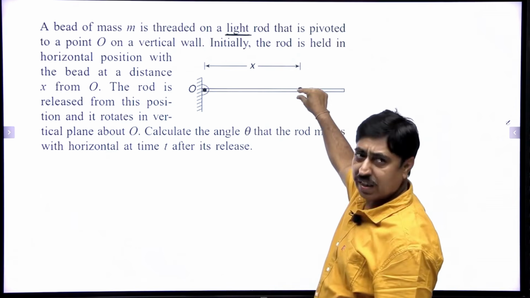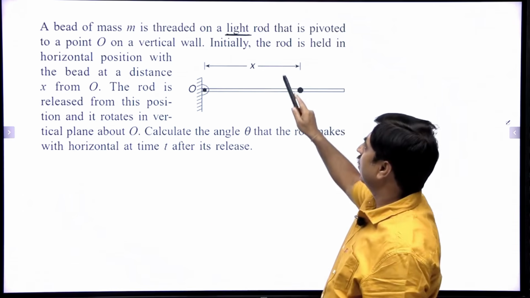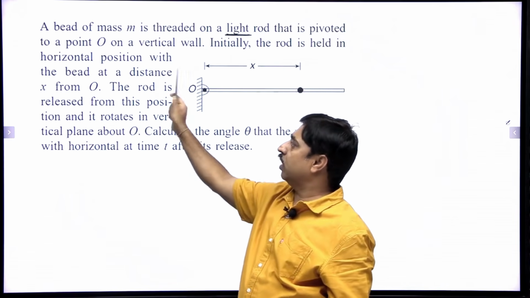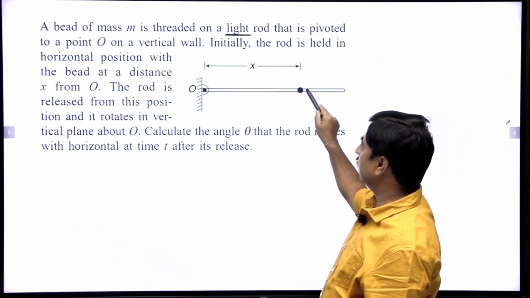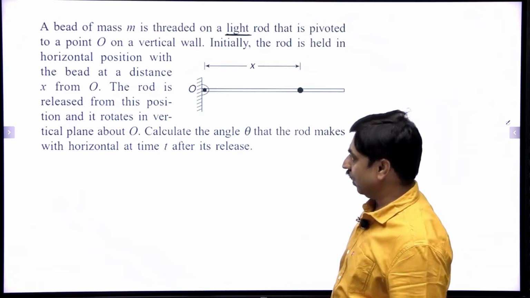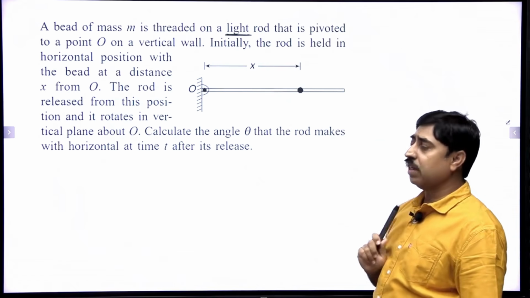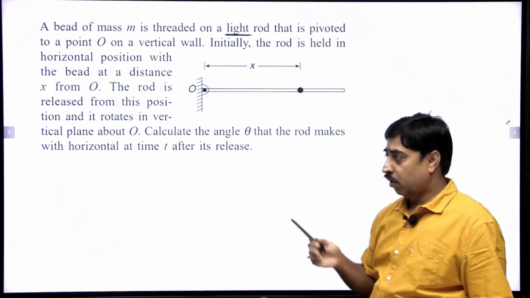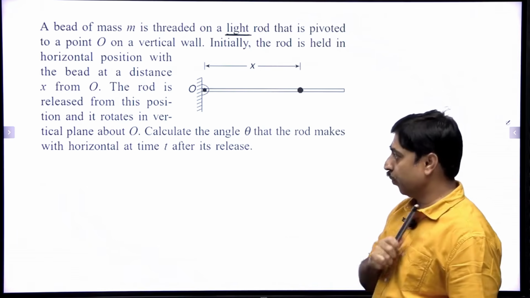There is a bead of mass m on the rod and it can slide on the rod freely, right? There is no friction. Initially the rod is held in position with the bead at a distance x from point O. This is the bead. It is at a distance x from the pivot point O on the wall. The rod is released from this position and it rotates in vertical plane about O.